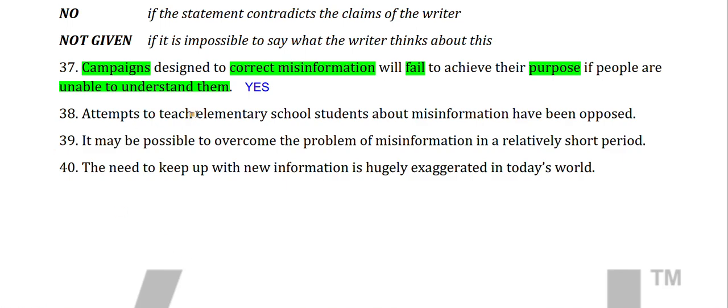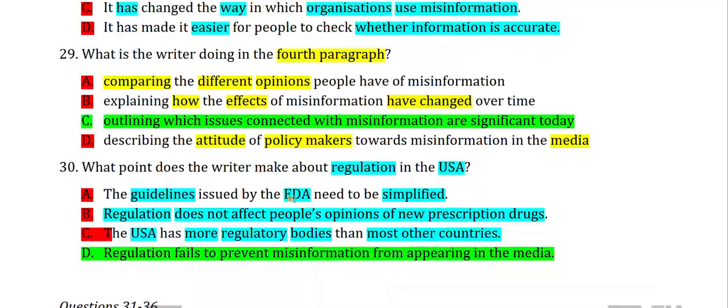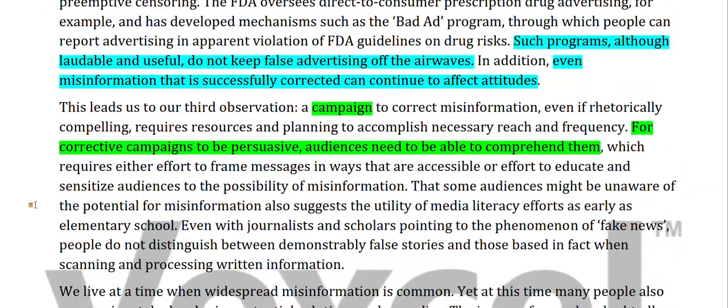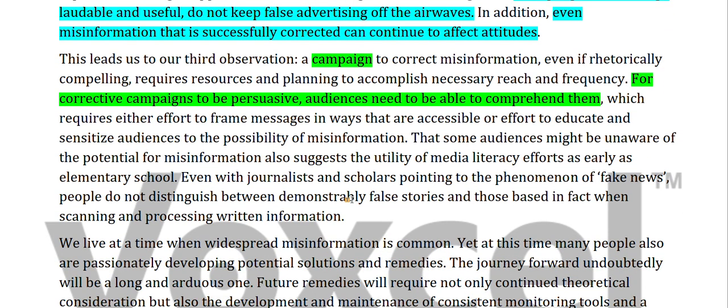So now we are trying to teach elementary school students about information, and this thing has been opposed. Let's see. After that we will start reading. Okay, which require either effort to frame messages in a way that are accessible or effort to educate and sensitize audience to the possibility of misinformation. That some audiences might be unaware of the potential of misinformation and also judge the utility of media literacy efforts as early as elementary school.